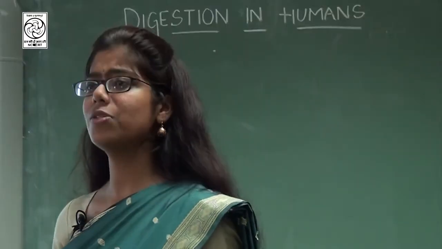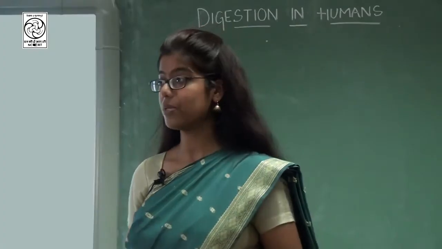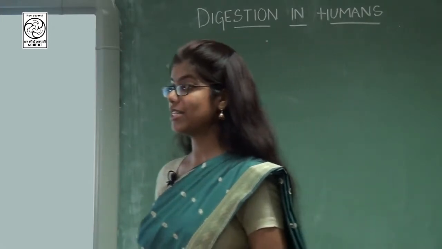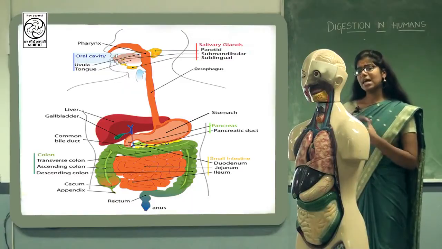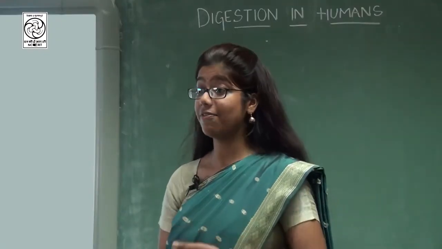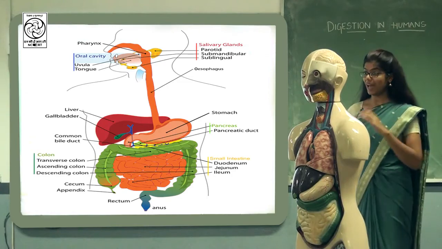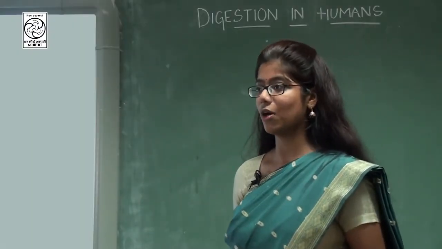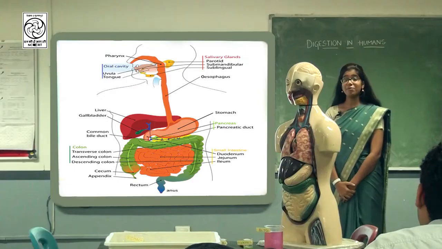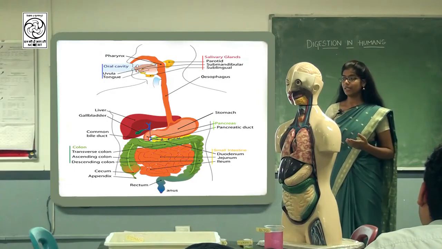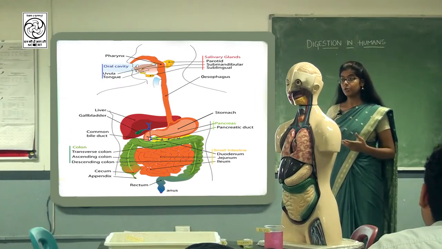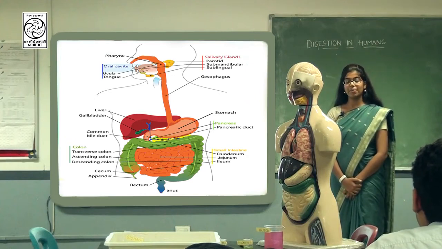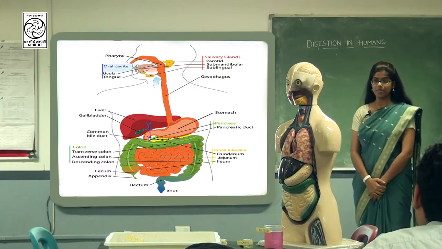See, students, there are so many different things around us which we eat. There are different colors, different flavors, right? They are very tasty. But have you ever wondered, when we defecate, all the matter which we have eaten comes out as a foul smelling semi-solid? That is the feces. Have you ever wondered what transformed the food we eat into the feces we excrete? So today we are going to study about digestion in humans.